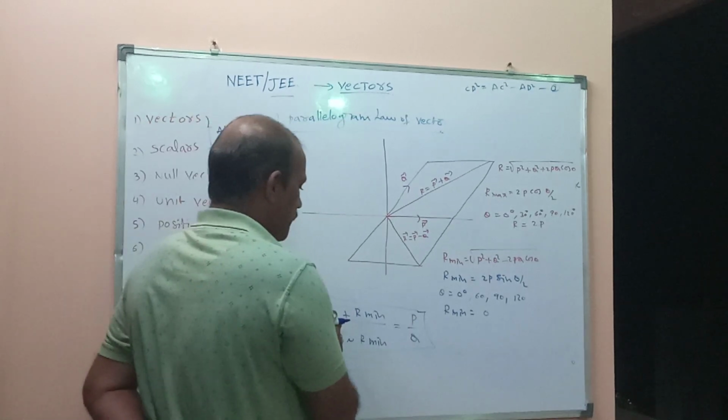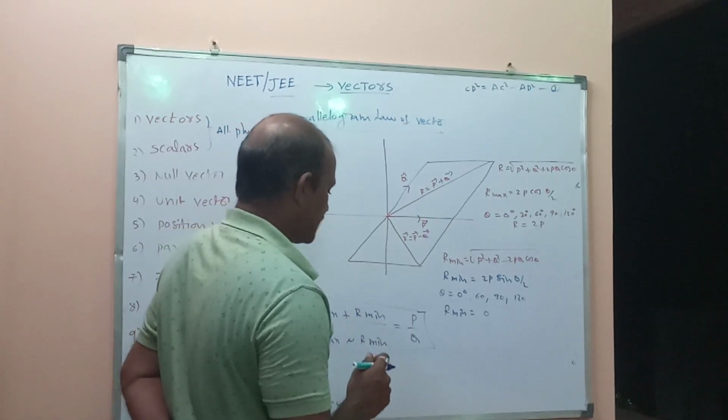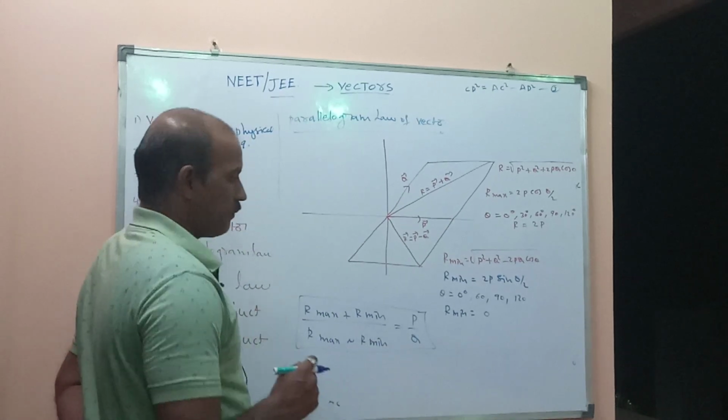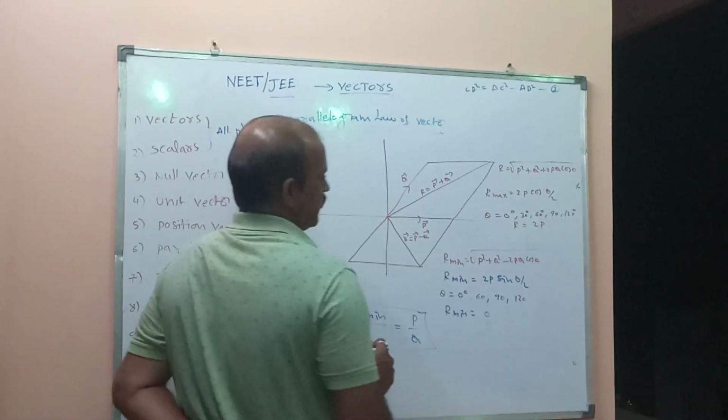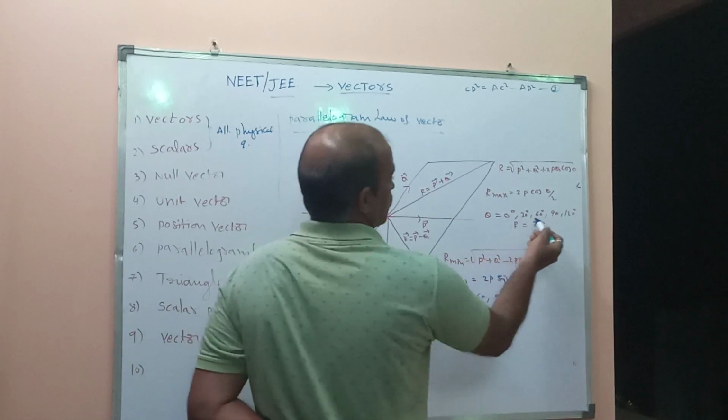So R maximum plus R minimum by R maximum minus R minimum equals P by Q. So different values you have to find this.